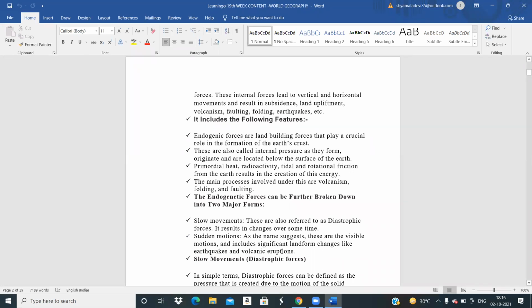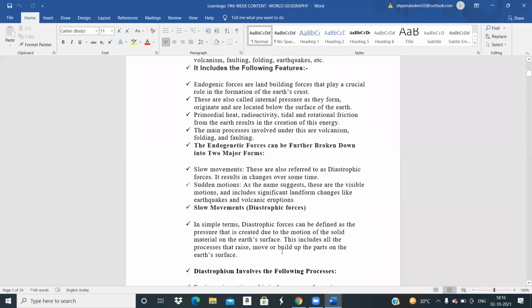So slow movements are in the course of time. For example, if a mountain has to form, or a plateau, or a new landform, it will take millions of years, which is called slow movement. But a sudden motion is, as you all know, a volcanic eruption or an earthquake. In simple terms, diastrophic forces can be defined as the pressure created due to the motion of the solid material on the Earth's surface.